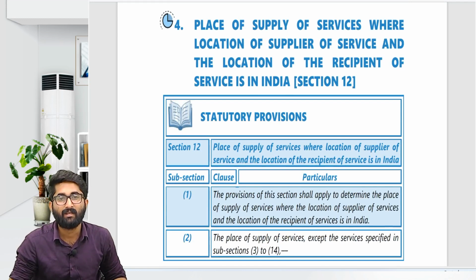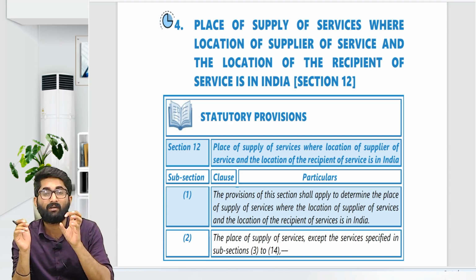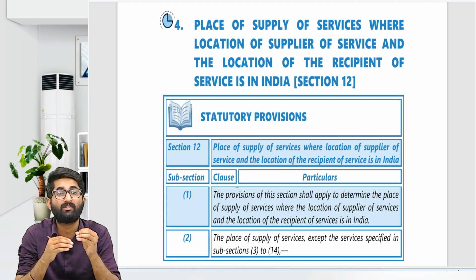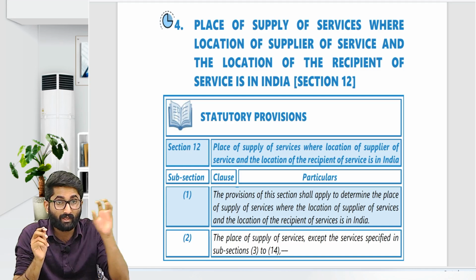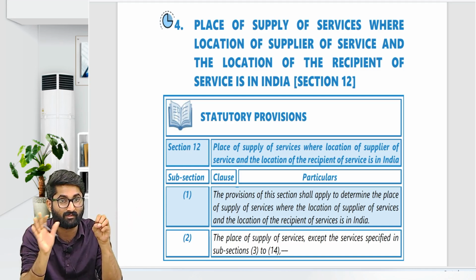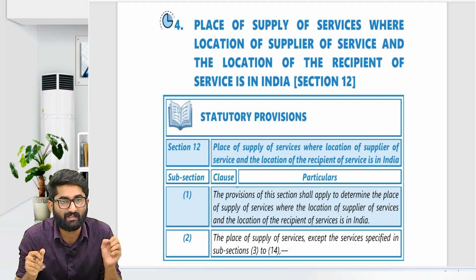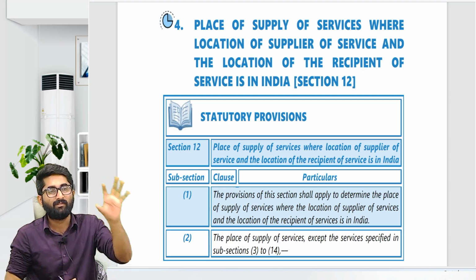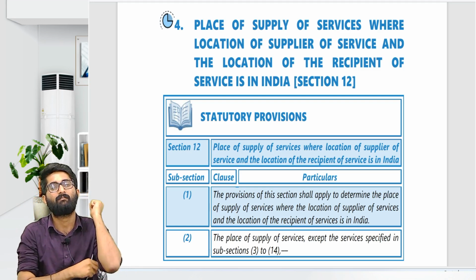Section number 12 is about place of supply of services, where the location of the supplier of service and the location of the recipient of the service both are in India. So both the location of the supplier and the location of the recipient, not the place of supply. They are not talking about place of supply. Why, sir? That's what we are finding out. The location of the supplier and the location of the recipient should both be in India. Then section number 12 is applicable.